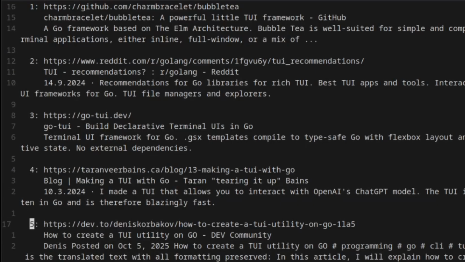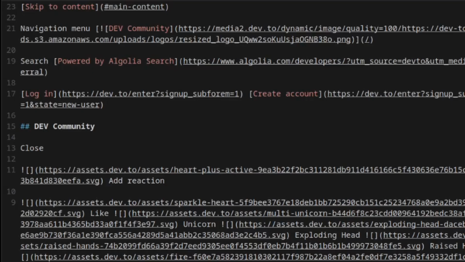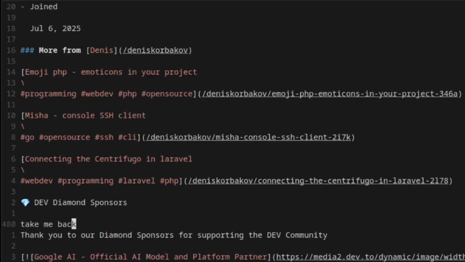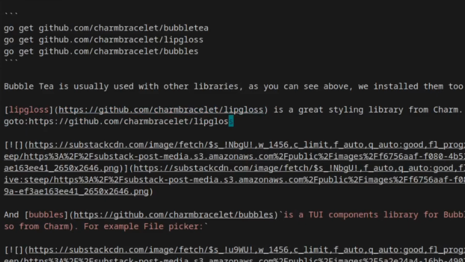At this point, I already had a usable terminal command that I can use to do online search without the browser. I added some commands to open pages to enable navigation. A line that says "take me back" will open the search results again once Vim exits. Go to line can be used to open up another URL as a Markdown file.